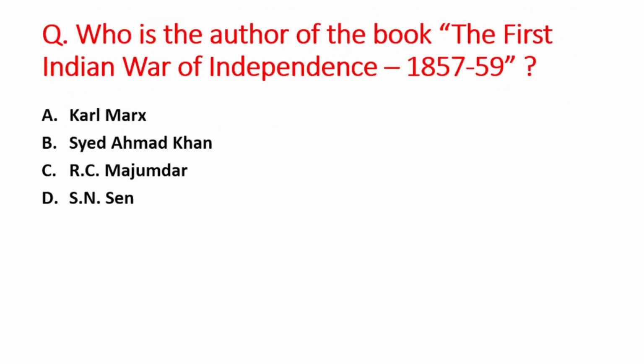Next question is, who is the author of the book The First Indian War of Independence 1857 to 59? A option is Karl Marx, B is Syed Ahmad Khan, C option is R.C. Mazumdar, and D option is S.N. Sen. So right answer is option A, that is Karl Marx.